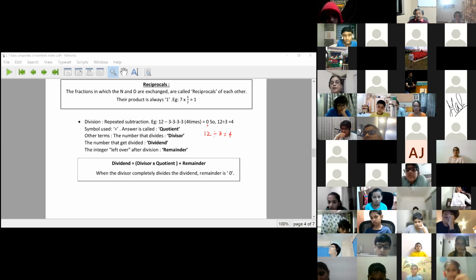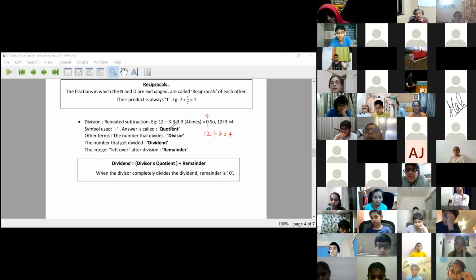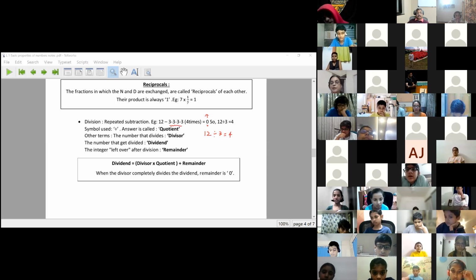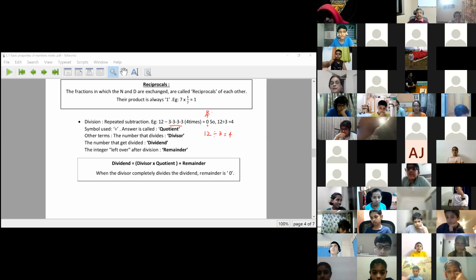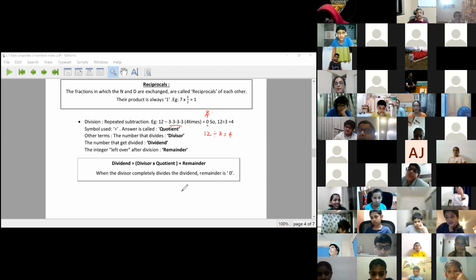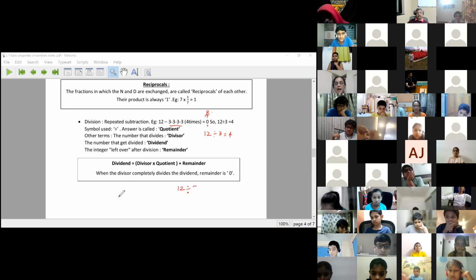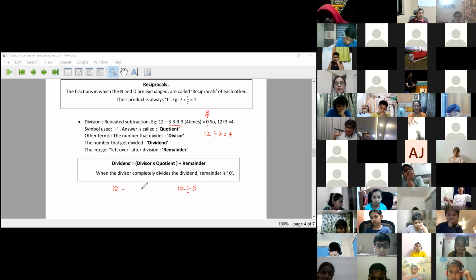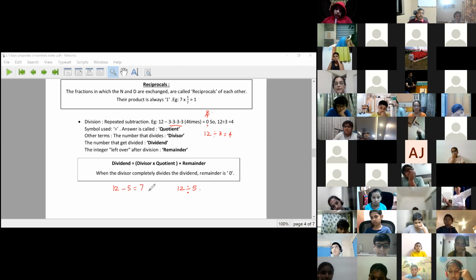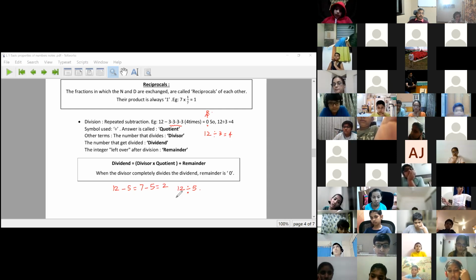When 0 remains after repeated subtraction, that 0 is called the remainder of division. And suppose I divide 12 by 5. 12 minus 5 will be 7. I can subtract one more time. 7 minus 5 is 2. Now can I subtract 5 from 2? I cannot.